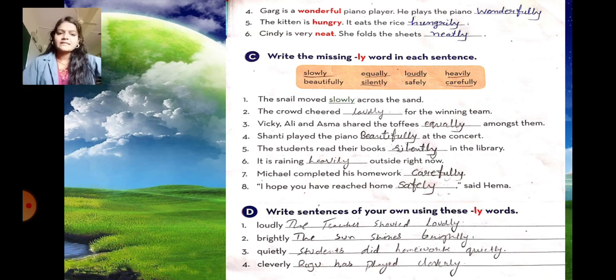Now students, exercise D. Write sentences of your own using these ly words. So students, in this exercise you can use your own sentences also. For example, number 1, loudly. The teacher shouted loudly. Number 2, brightly. The sun shines brightly. Number 3, quietly. Students did homework quietly. Number 4, cleverly. Raju has played cleverly. Now students, in these you can use your own sentences also.